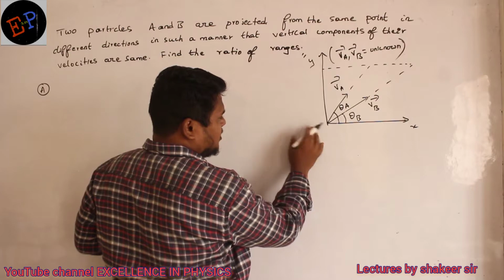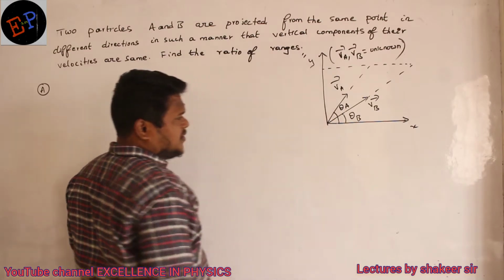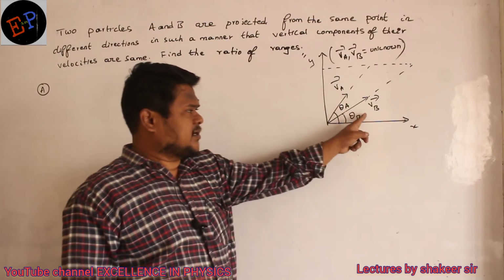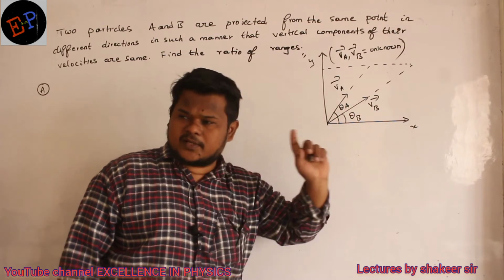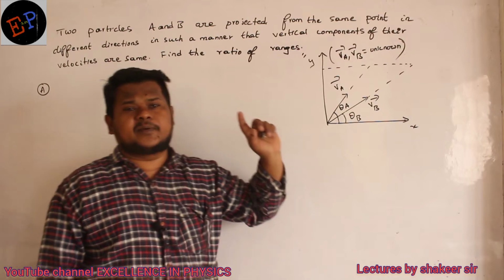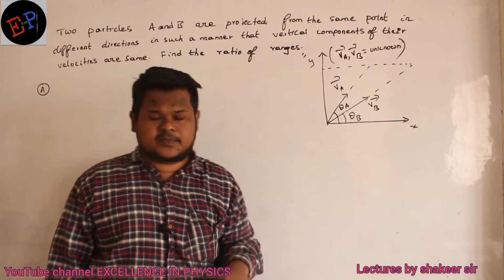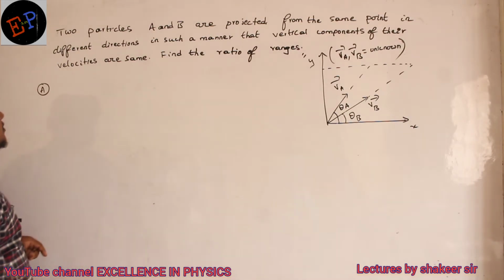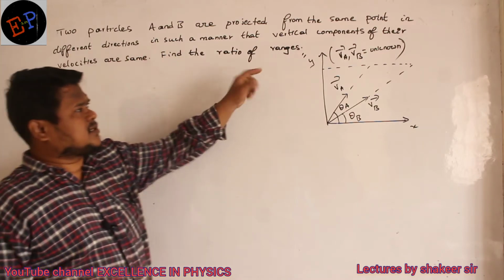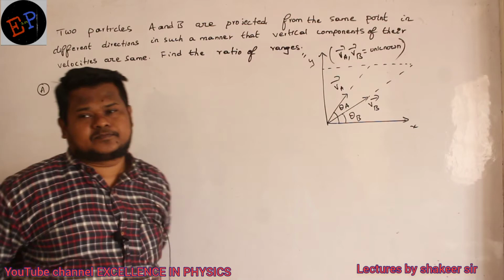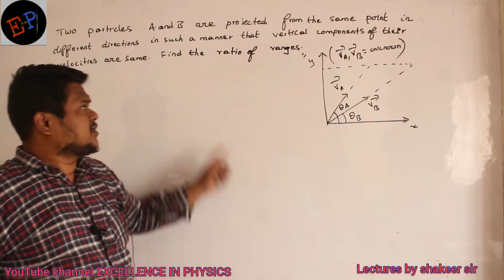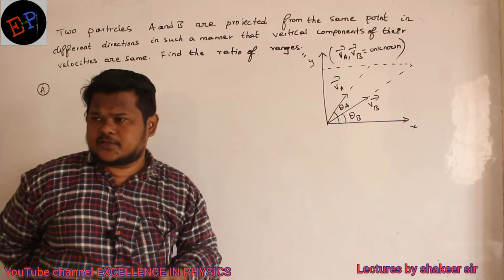So they are thrown at what angles? Theta A and theta B. And we don't have any idea about their velocities, which means velocities are not given. So you are not supposed to derive the answer in terms of VA and VB. They are unknown quantities. Are you able to understand? So then what is the condition he gave here? Vertical components of their velocities are same. That's the data given. Then you are supposed to find out the ratio of the ranges.